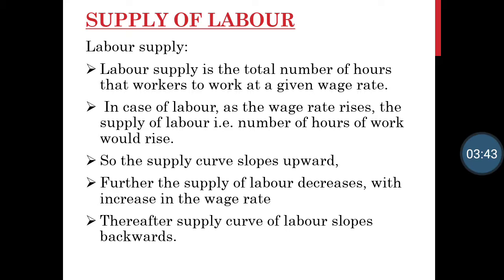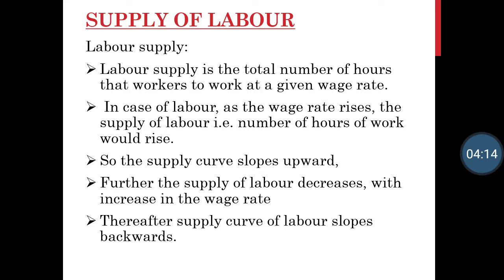So what happens then? The supply curve slopes upward. Further, the supply of labor decreases with increase in wage rate. Thereafter, supply curve of labor slopes backwards. Means in supply of labor, what happens? Initially, whatever wage rate a labor is getting, labor is giving that many hours of work. Further, when wage rate increases, labor is giving more hours of work.